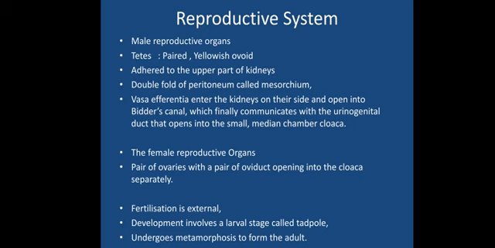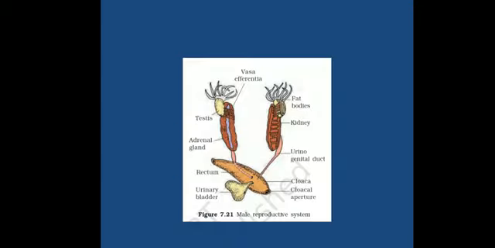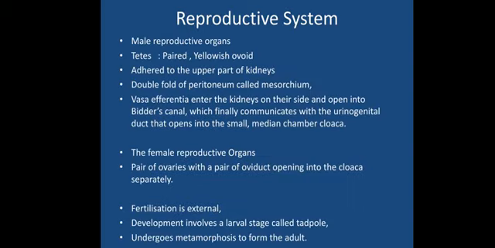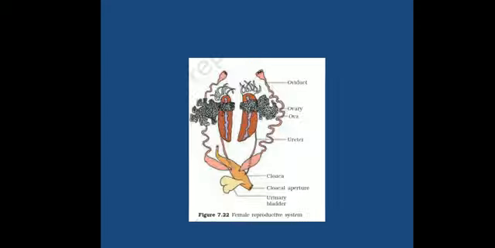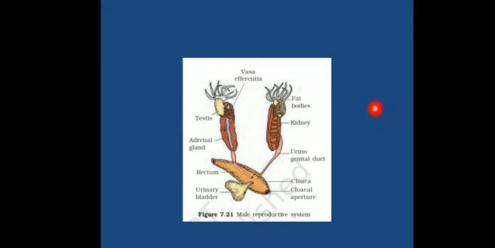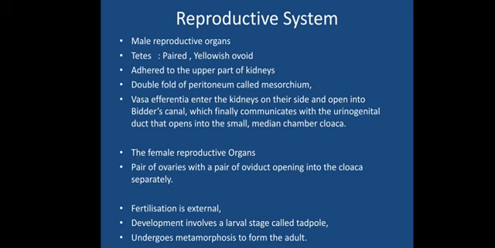The testes are paired in nature. The paired testes are yellowish and ovoid, and are adhered to the kidney. Here you can see these testes are found near, or connected with, the kidneys, which is different from other, mainly higher-level, organisms. A double fold of peritoneum called mesorchium protects them as a specific layer. And the vasa efferentia enter the kidney on either side and open into Bidder's canal.